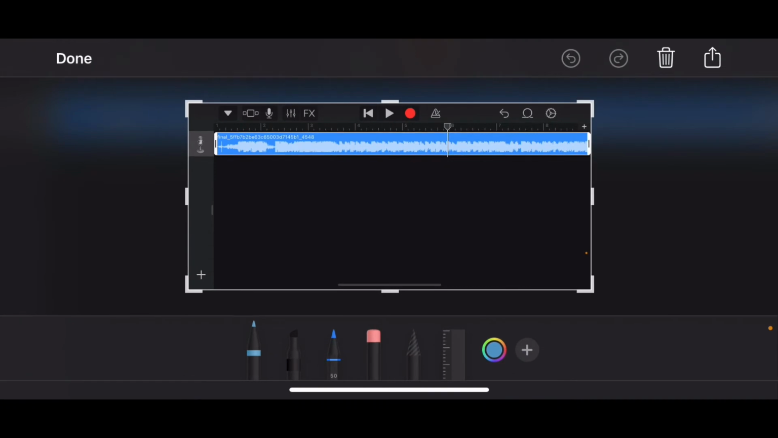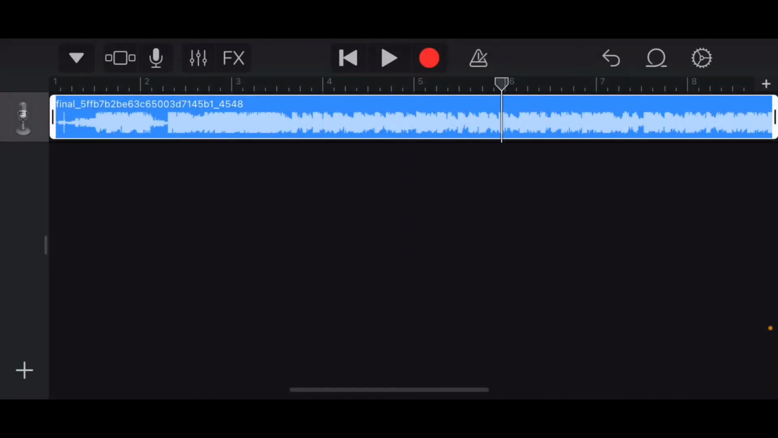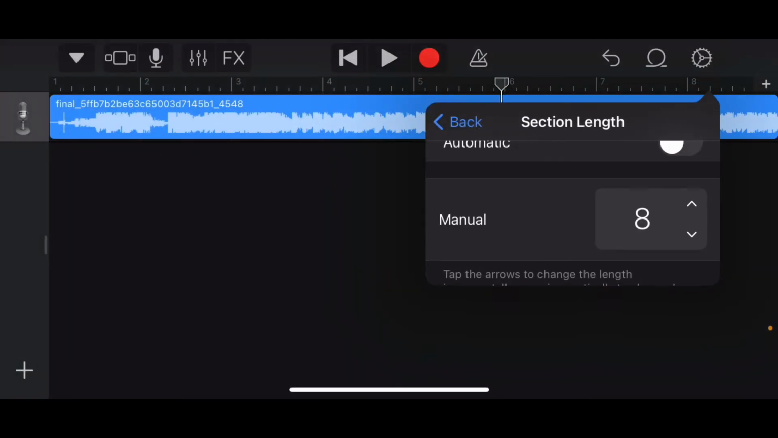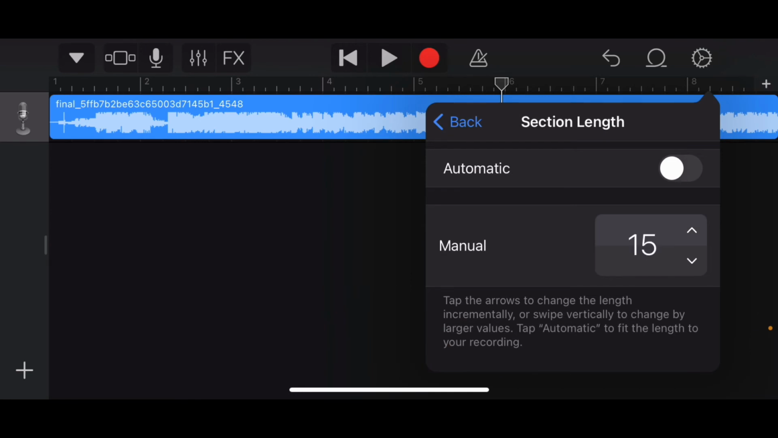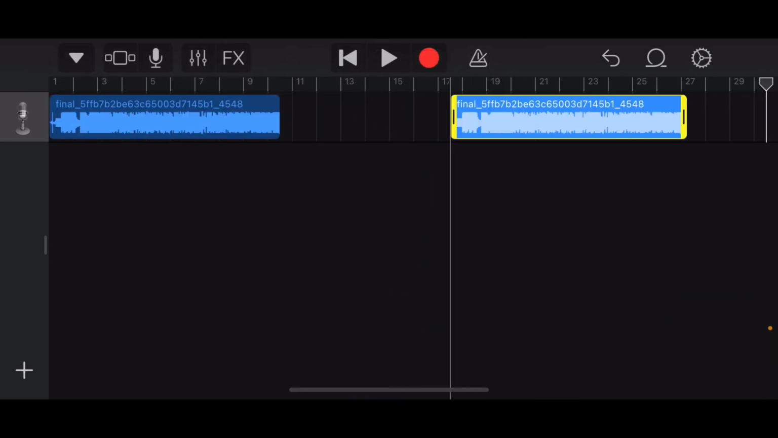Then I went and clicked the super small plus button to the right. When I clicked that, I clicked the section A and I made the number go to 30. Your screen should now look like this. Then I went and copied my soundtrack and pasted it to fit the track length.